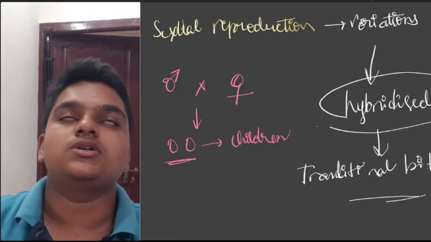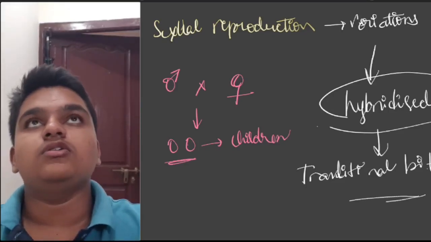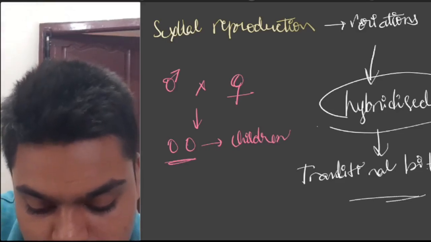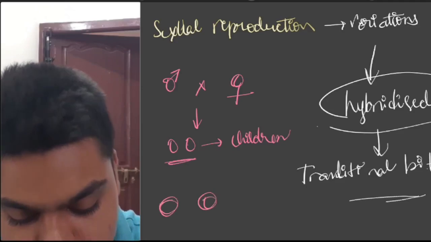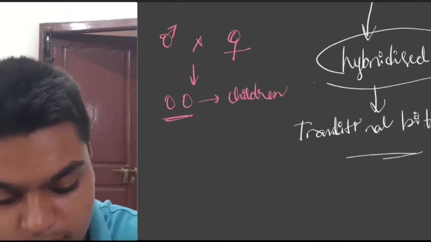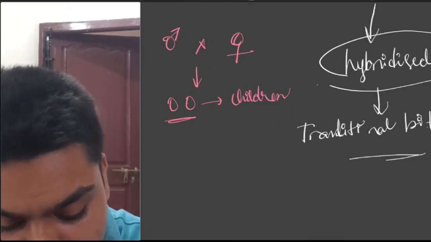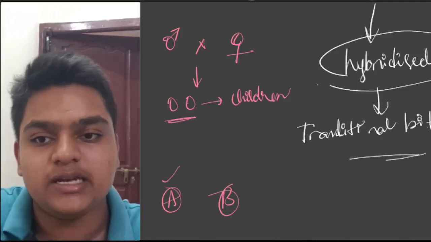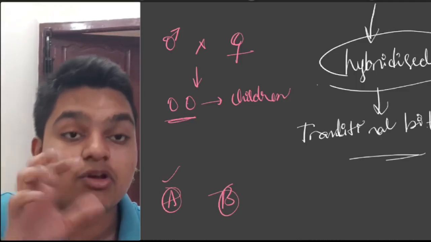So what they do is, see, for suppose there is a plant. I'll be taking a new slide. There is a plant A. There is a plant B. This plant A is highly resistant to diseases, but it is giving low yield.